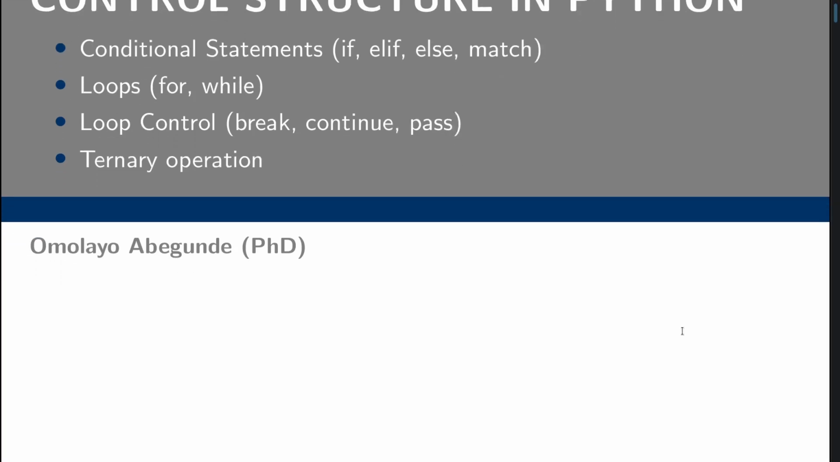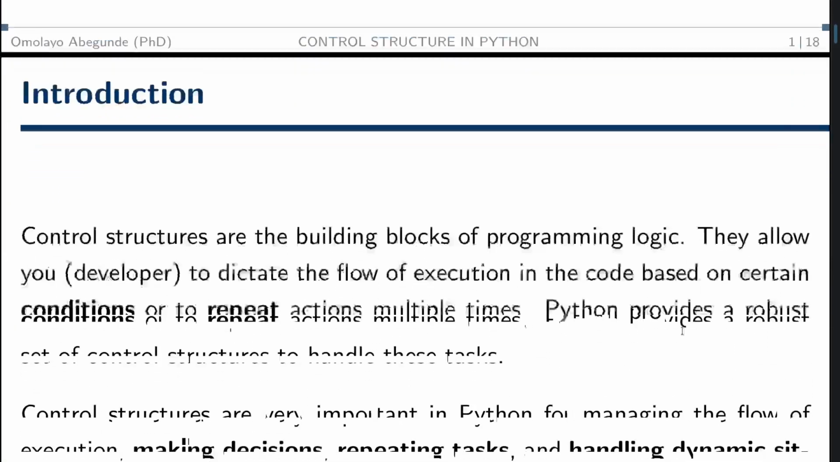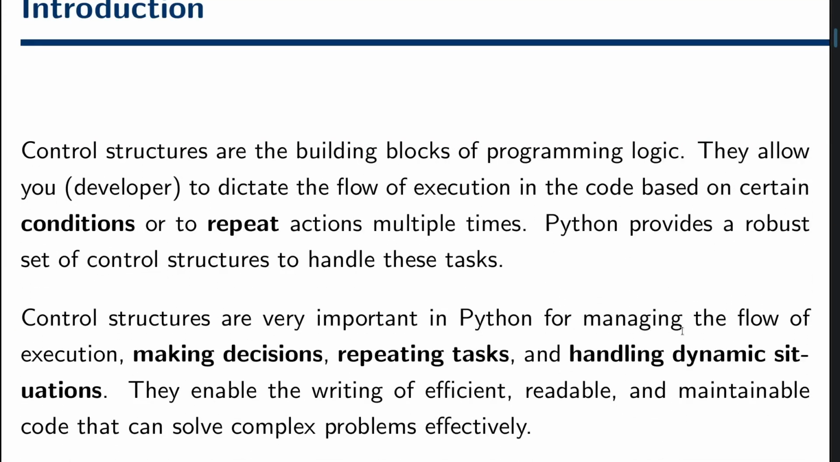We dive into the slide. We look at what control structures in Python are. Control structures are the building blocks of programming logic. They allow the developer to control the execution or the flow of the code. So control structures are very important in Python for managing the flow and the execution, making decisions, or repeating some tasks in Python.